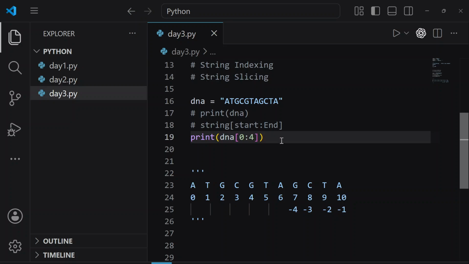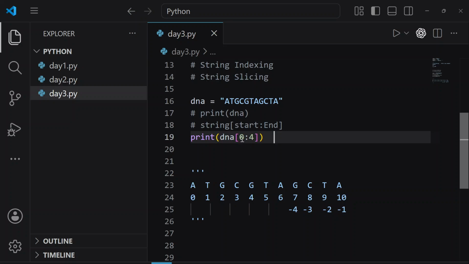But there is a very important rule in string slicing. Listen to this rule carefully: the starting number is included, but the ending number is excluded. What does this mean? The starting number means A, and the ending number G is at 4.